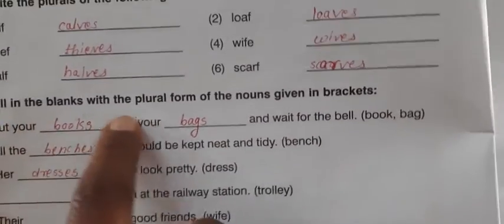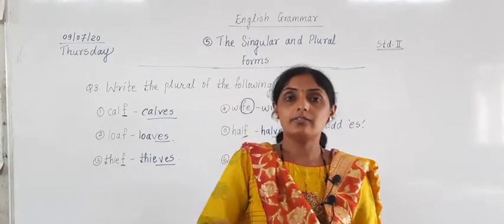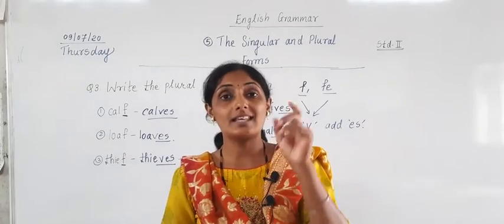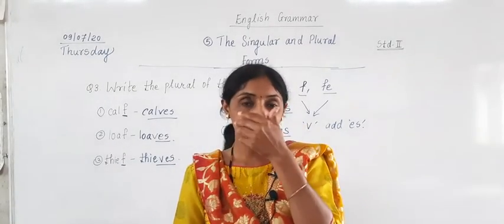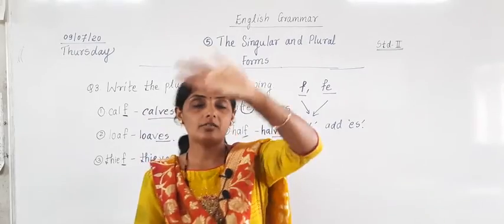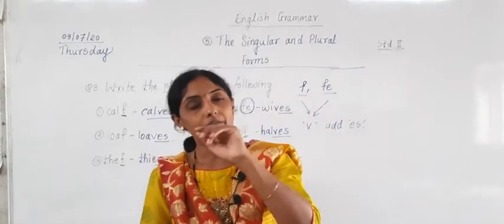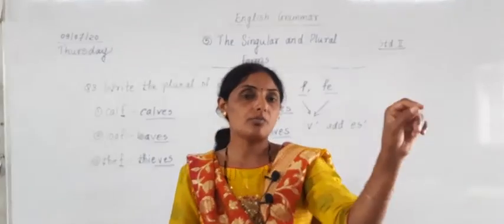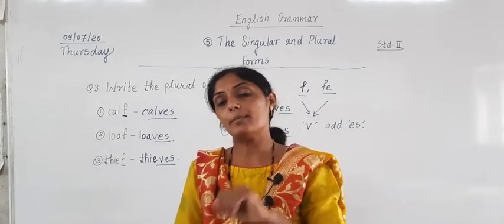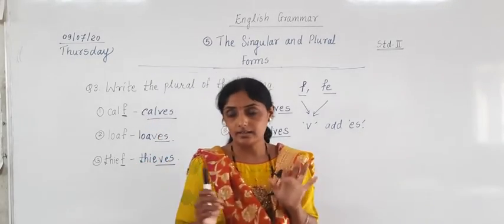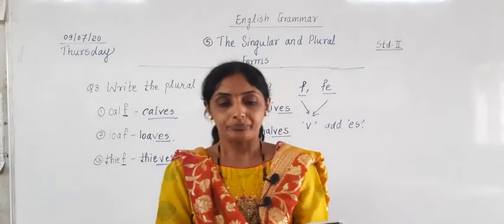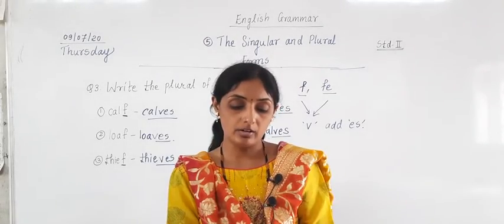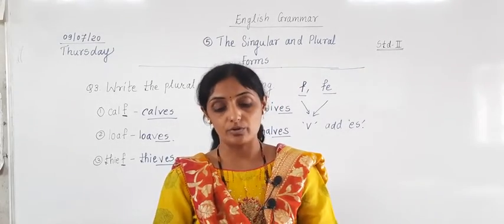And the next question is: fill in the blanks with the plural form of the nouns given in the bracket. Ten examples are given, and in front of those ten examples some answers are given in the bracket, and those answers are in singular form, like book. In the fill in the blanks, we have to change that singular form to the plural form and fill the blanks. There are ten blanks which you have to fill, and then after that our lesson will finish.